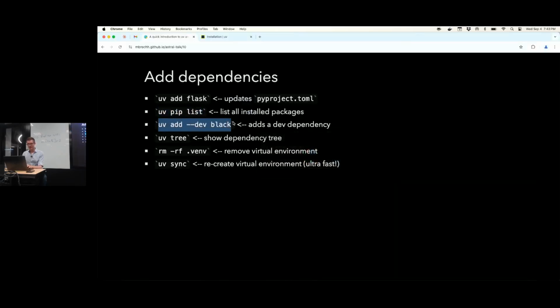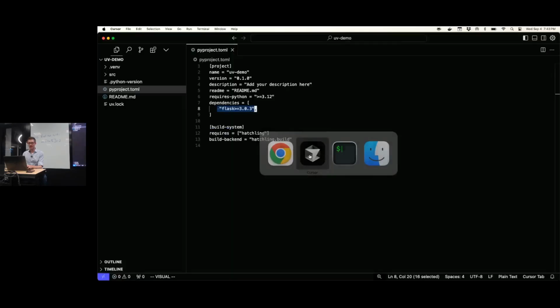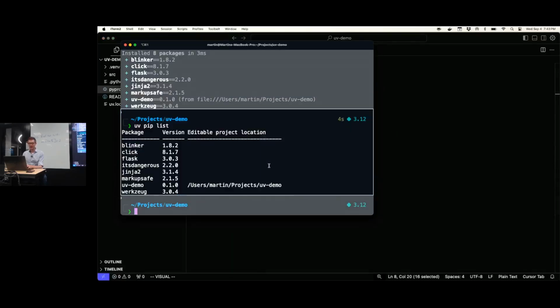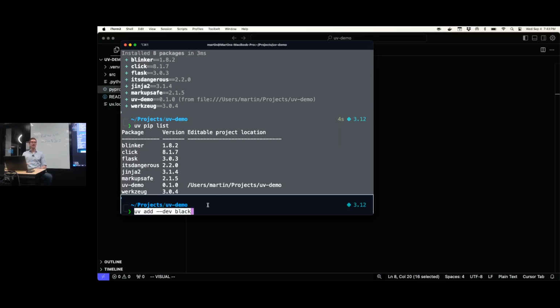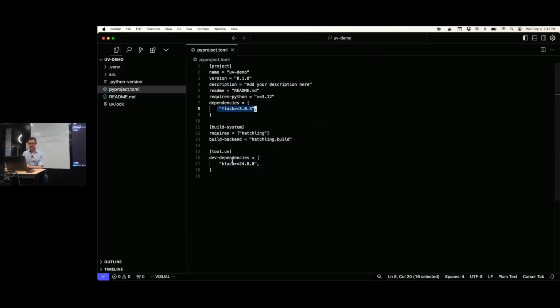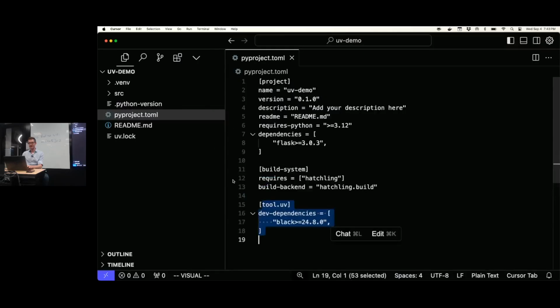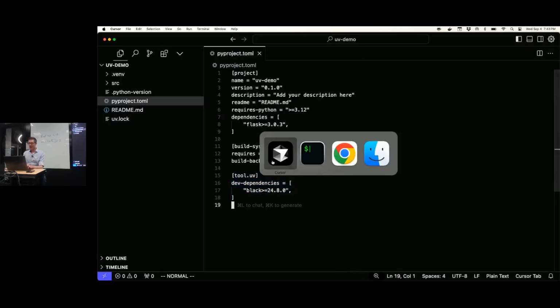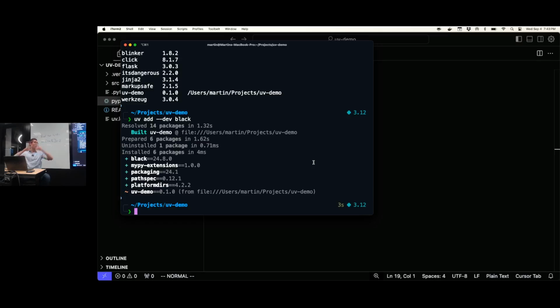So here's another interesting thing that we probably all know from pip as well. We can install dev dependencies. Yeah? Previously, I did uv add flask. If I do uv add --dev black, for example, now it's going to install black. And you can see it shows up here as a dev dependency. Yeah? And then there are commands like, if you want to deploy this on your server, you probably don't want to install your dev dependencies. Then there's uv sync --no-dev or something. I forgot what the actual flag is. You can just look that up in the README. Okay.